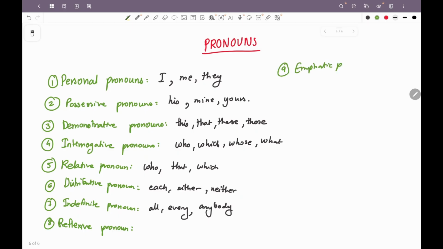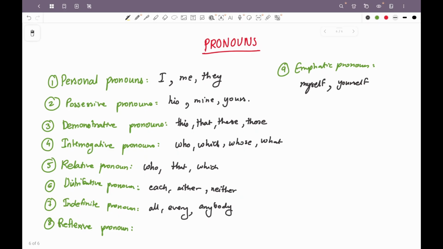Emphatic pronoun. Emphatic pronoun क्या होता है ना? An emphatic pronoun is used to emphasize the subject. I myself did my homework. So pronouns such as myself, yourself will stress who did the action. So these are emphatic pronouns.